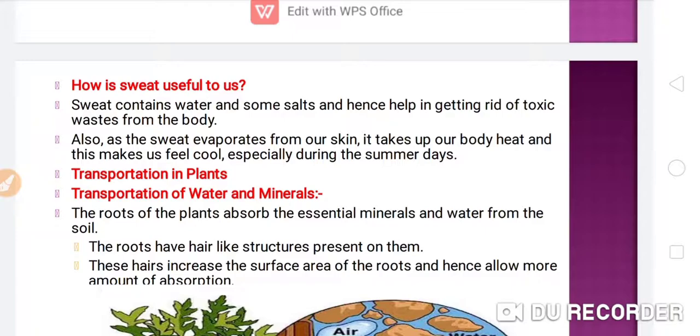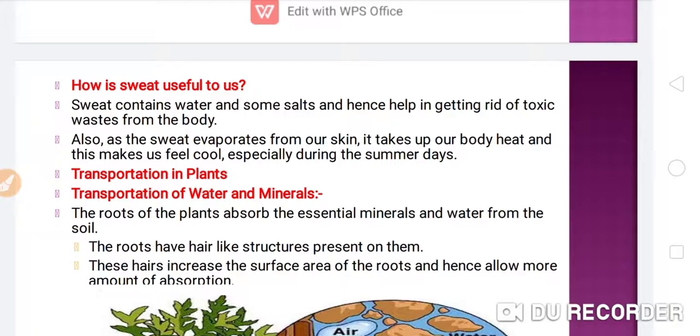Means they contain some waste products also, which will come out from our body with the sweat. And the second point, as the sweat evaporates from our skin, it takes up our body heat, and this makes us feel cool, especially during the summer days. So here is the evaporation process. When the sweat is vaporized, it will utilize our body heat. So at that time our body heat will be lost, which means we will feel cool.